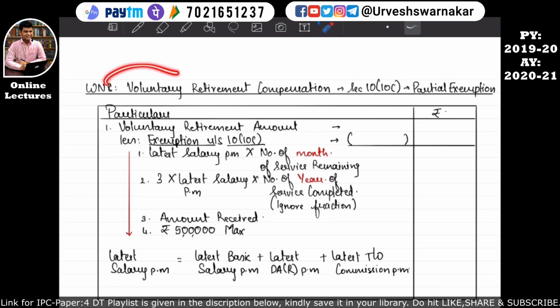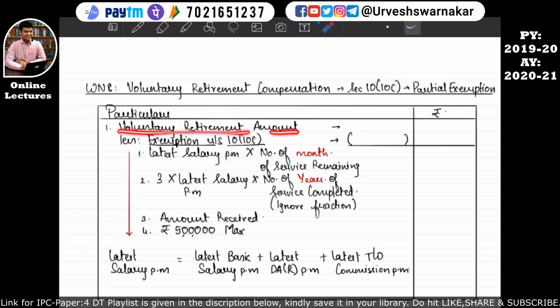Working note number 8 is about voluntary retirement compensation. If the assessee receives voluntary retirement compensation, then such assessee will also be eligible for an exemption, that is, a partial exemption under section 10 subsection 10C. So how do we calculate voluntary retirement compensation so that it can be taken into the computation of income from salary? It can be calculated with the help of this table.